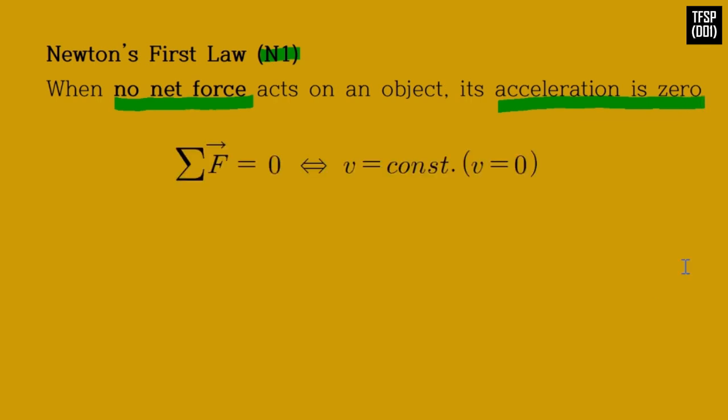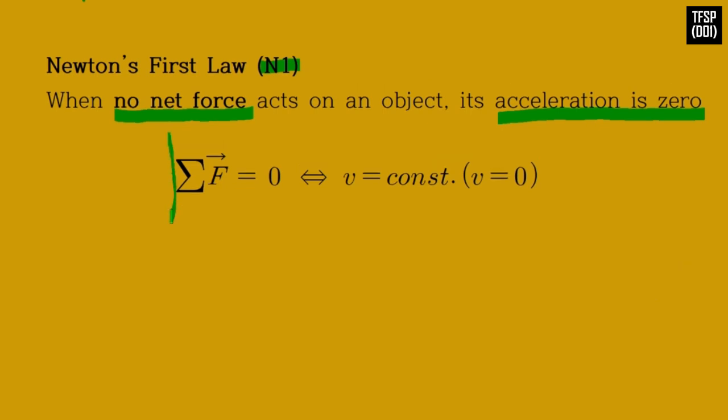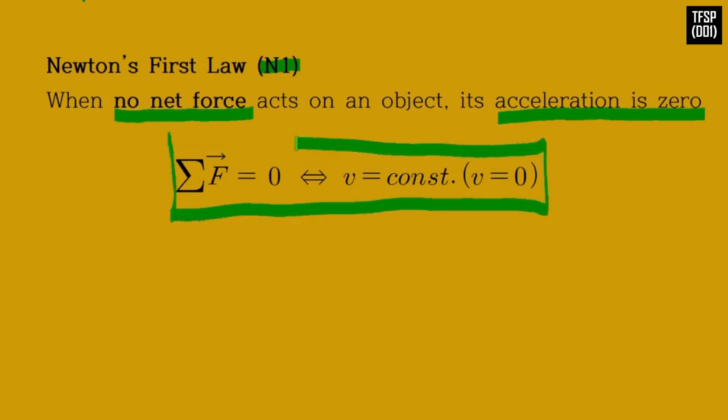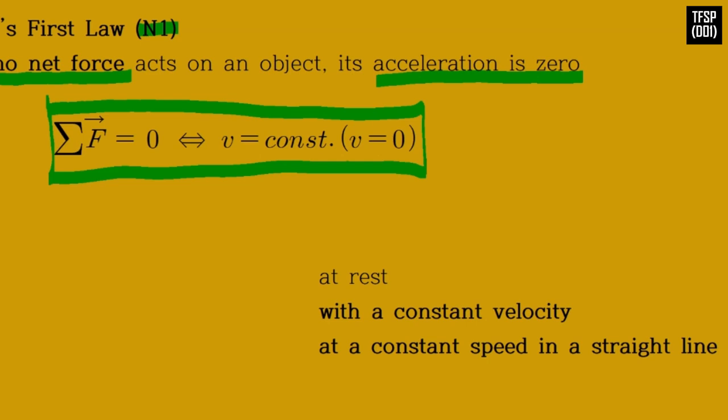Newton's first law is expressed as sigma F equals zero, v is constant, acceleration is zero, and rest, or constant velocity, constant speed, in a straight line.